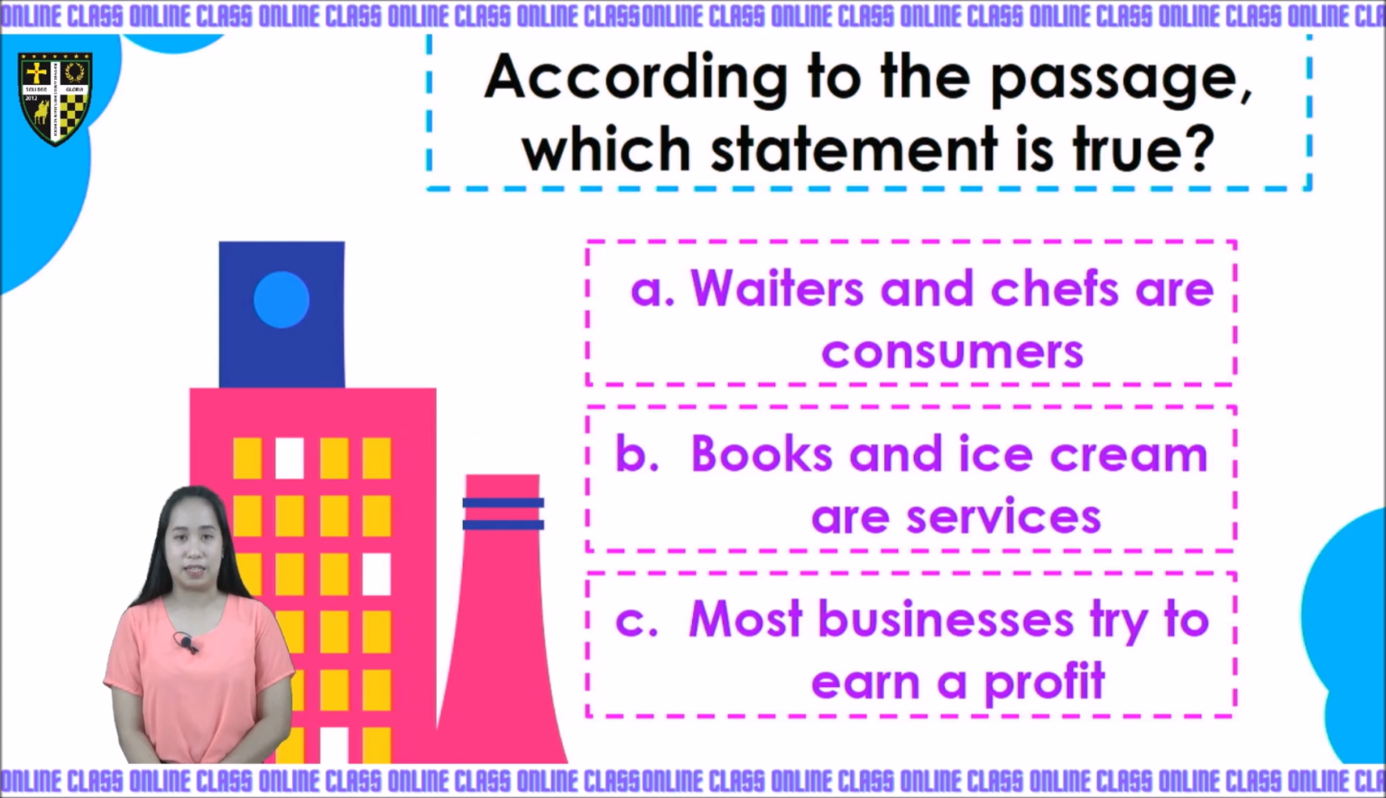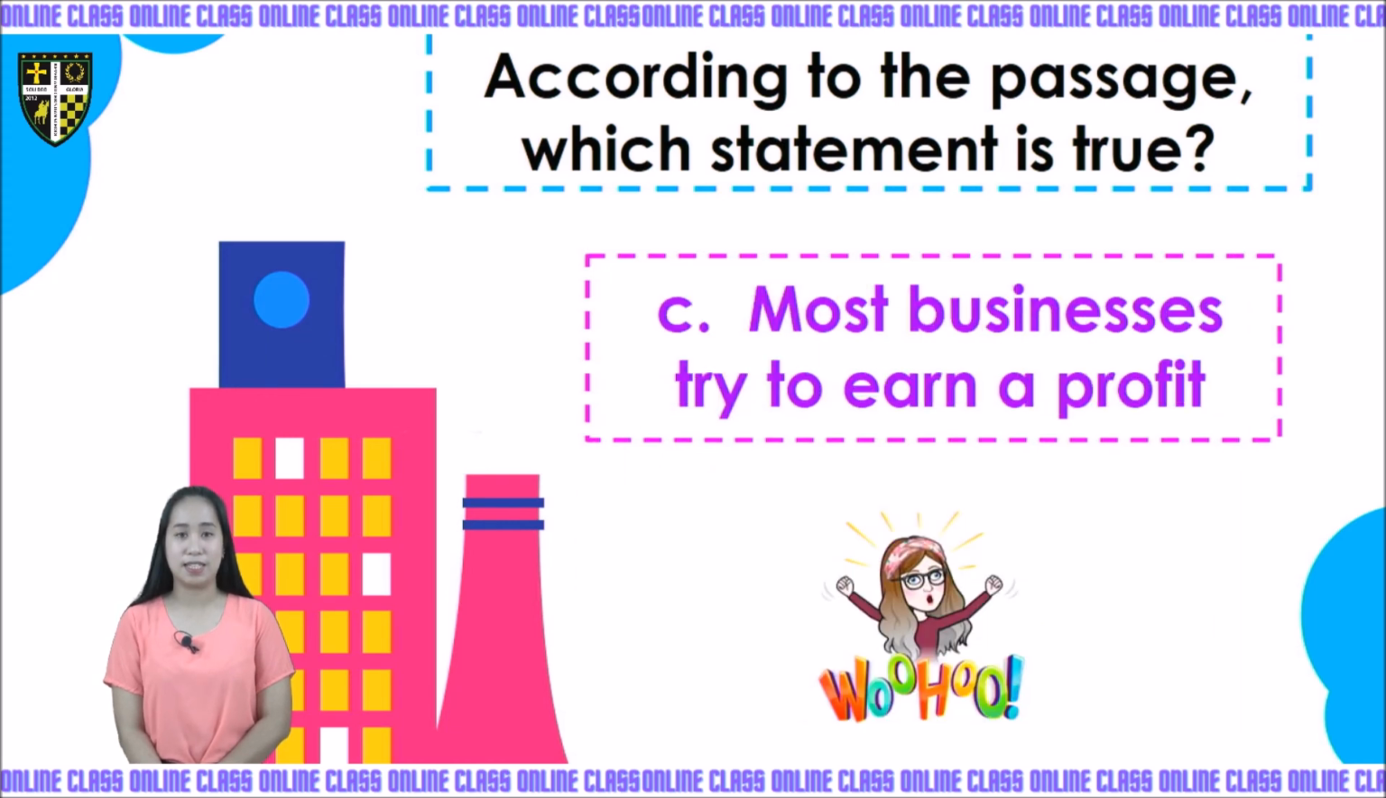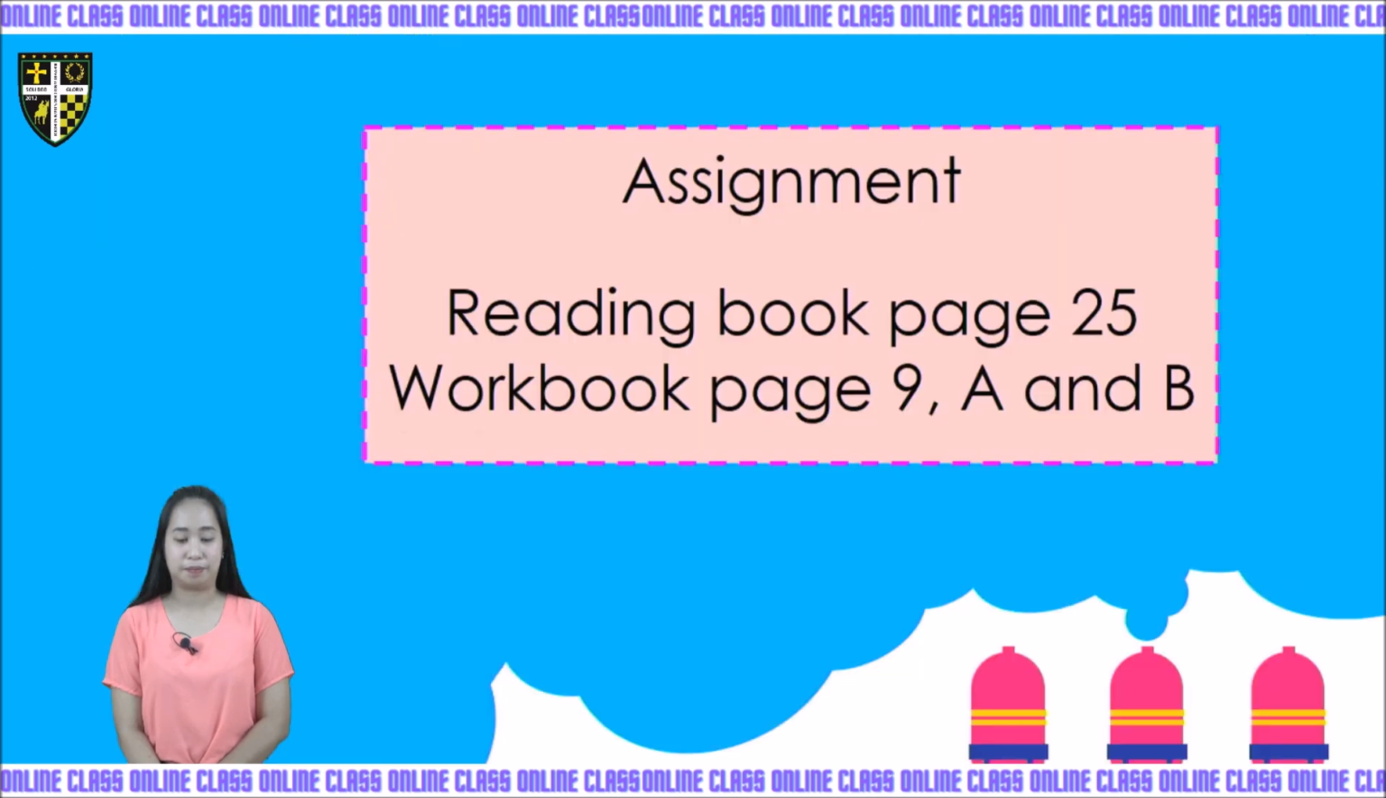According to the passage, which statement is true? A, waiters and chefs are consumers. B, books and ice cream are services. Or C, most businesses try to earn profit. Very good. It is letter C. Most businesses try to earn a profit. Okay, so did you learn? Very good. So your assignment is reading book page 25 and the workbook page 9A and B.